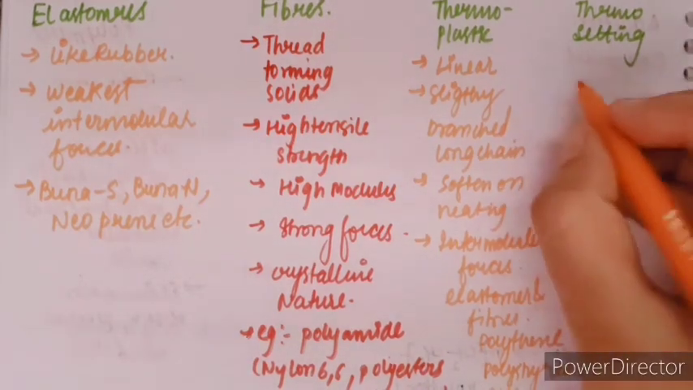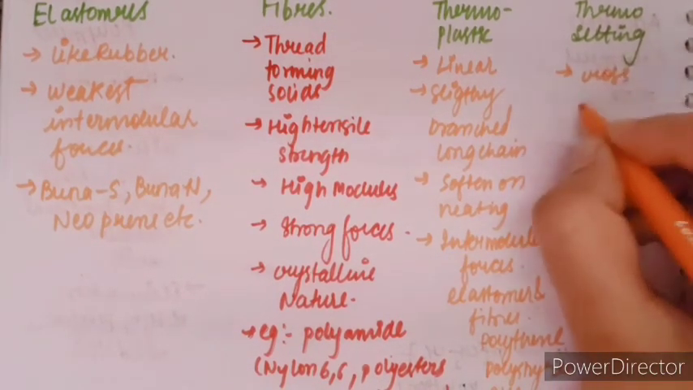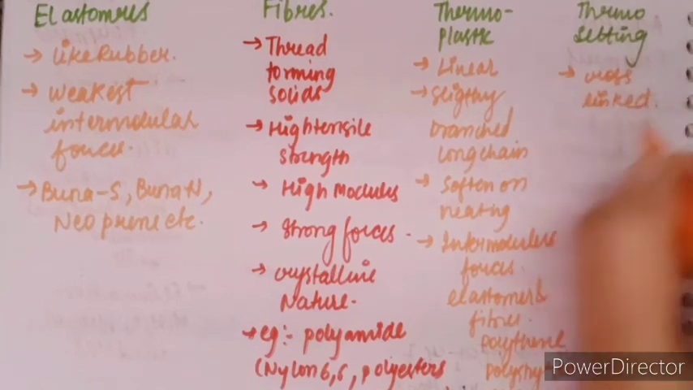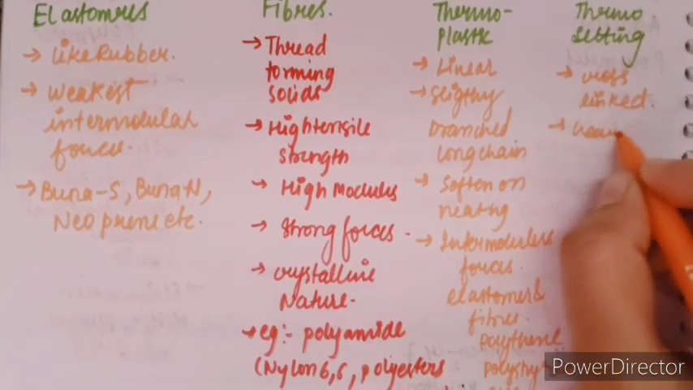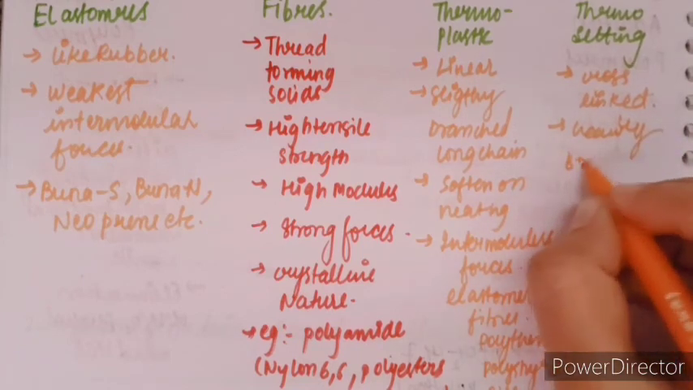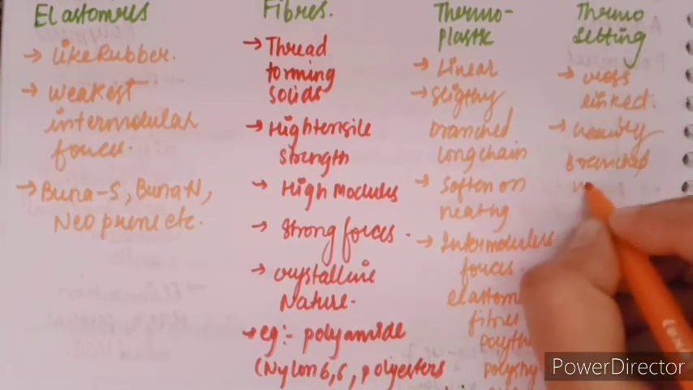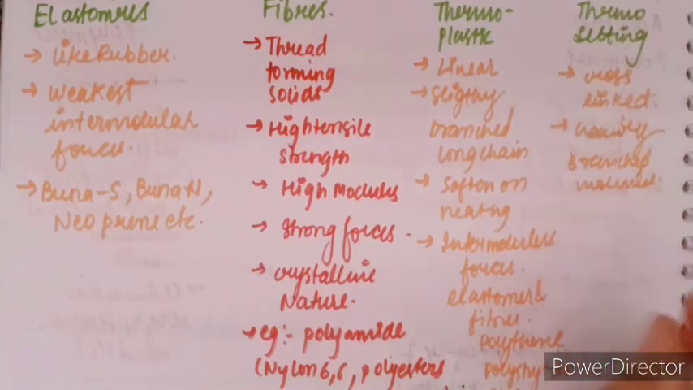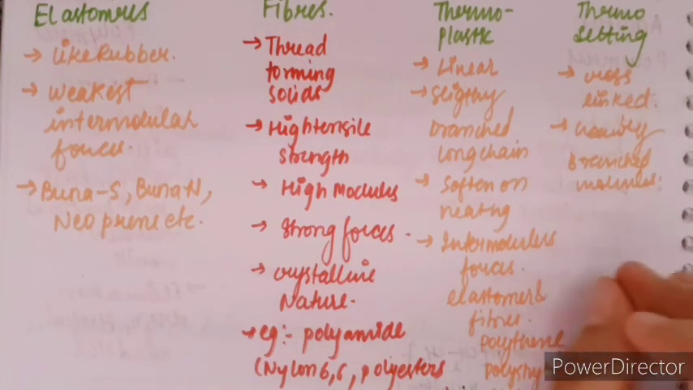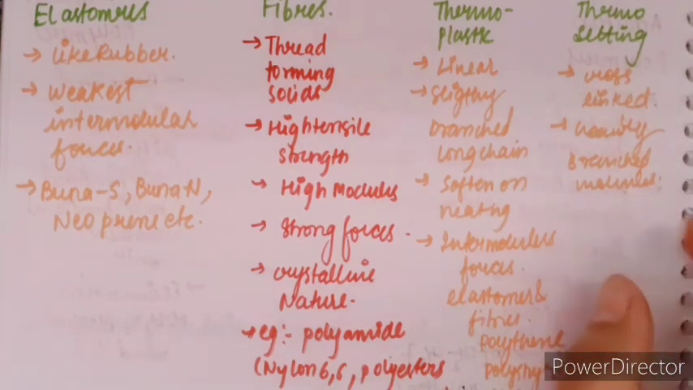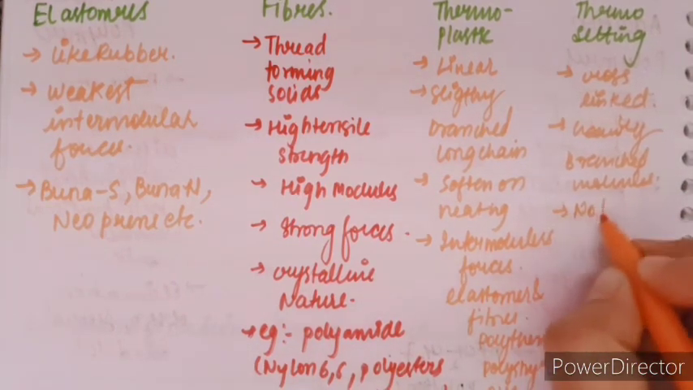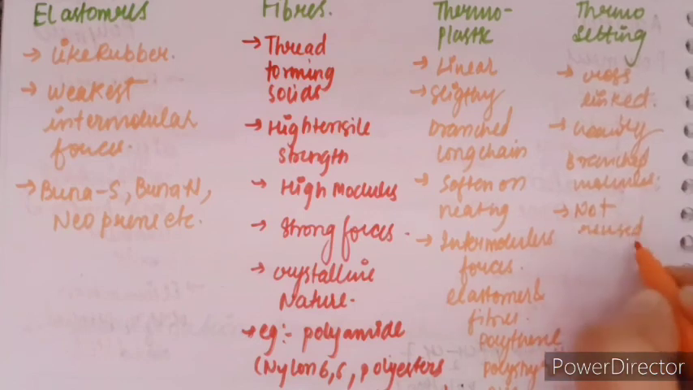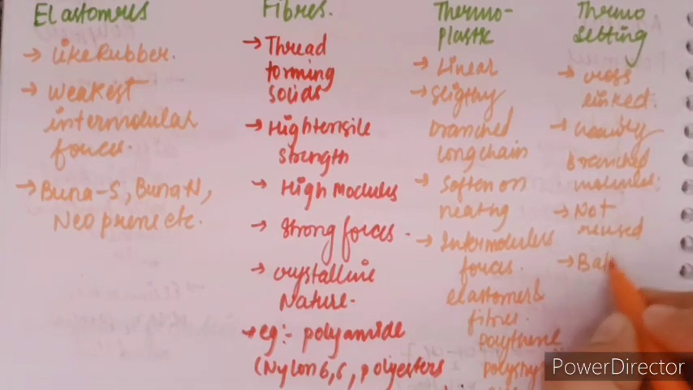Now the last one is thermosetting polymers. These are cross-linked and heavily branched molecules which on heating undergo extensive cross linking and again become infusible, means after heating they cannot be reused. Some common examples are bakelite,